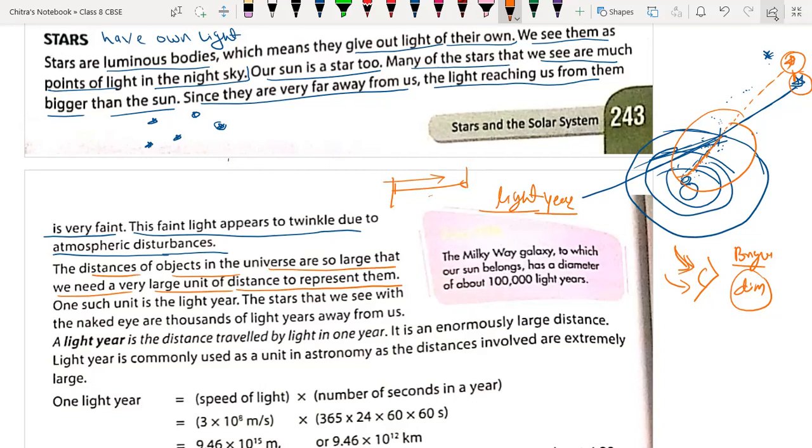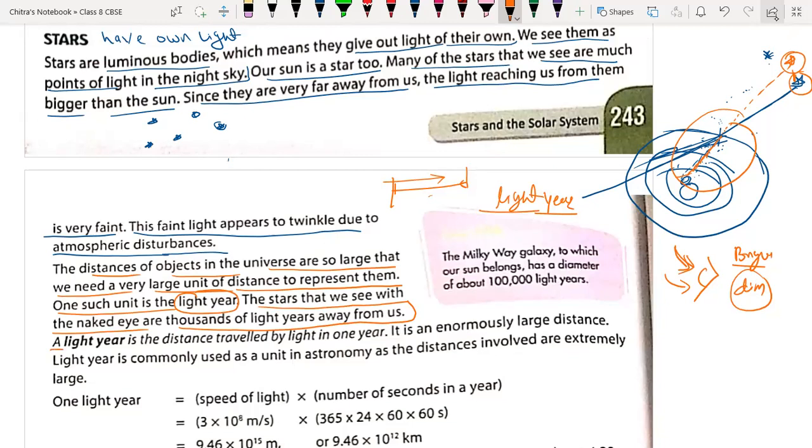A light year is the distance traveled by light in 1 year. That distance is called 1 light year. It is a very important unit. The stars that we see with our naked eyes are thousands of light years away from us. Means if you want to reach those stars, many generations will pass. Many generations will be required for that.